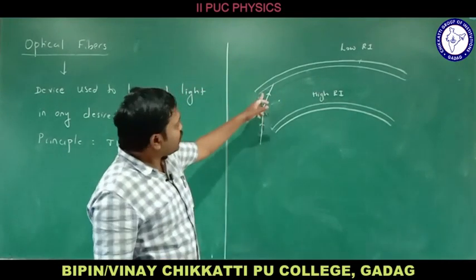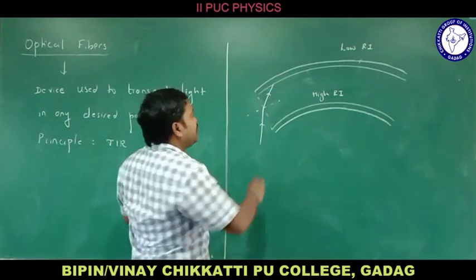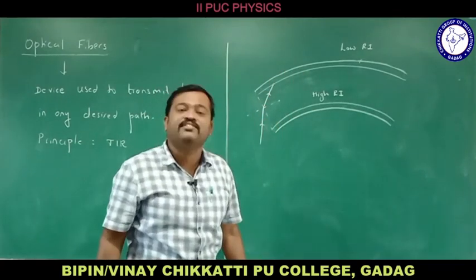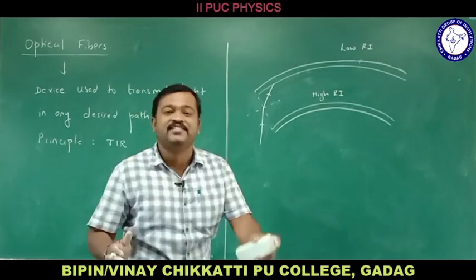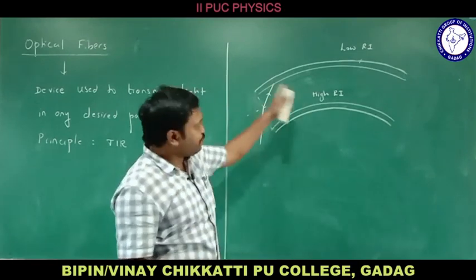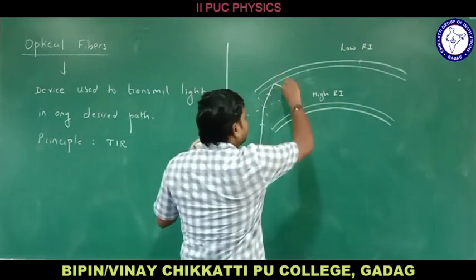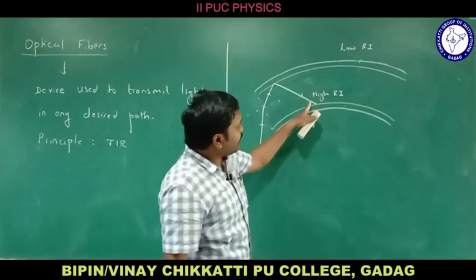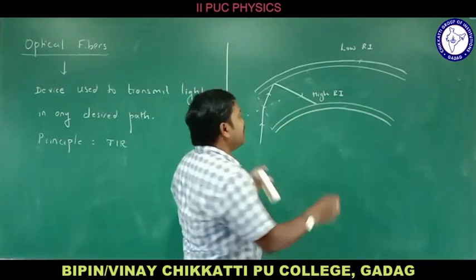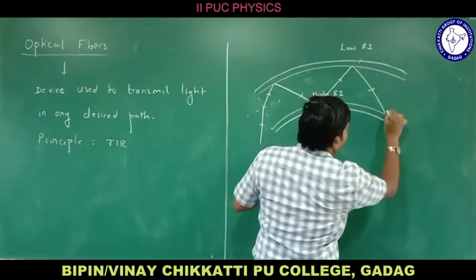Okay, now the ray of light is moving from denser medium to rarer medium. This is denser and this is rarer, right? And when it moves from denser medium to rarer medium and the angle of incidence is greater than the critical angle, it suffers a total internal reflection. In that way itself, the optical fibers are manufactured, such that if a light is incident at any point, it must suffer TIR, total internal reflection. It suffers total internal reflection and it falls here. Here also the ray of light is moving from denser medium to rarer medium, and again the angle of incidence is greater than the critical angle, it suffers total internal reflection. Again here also it suffers total internal reflection, and lastly it comes outside here.